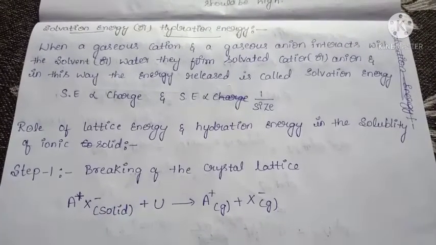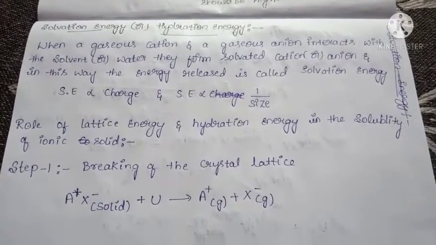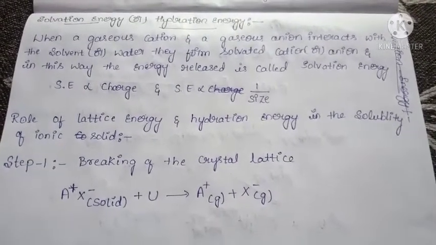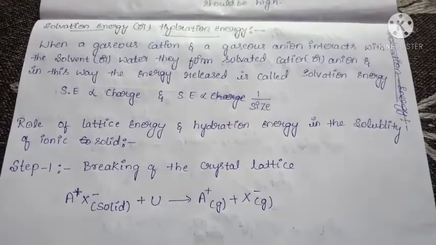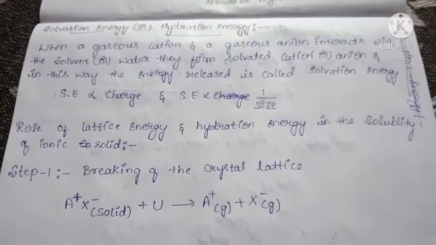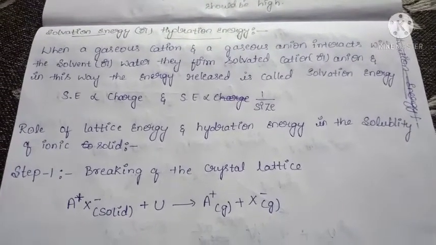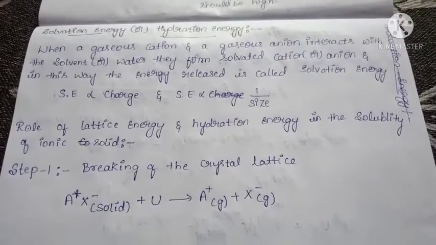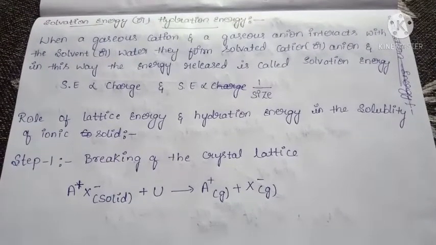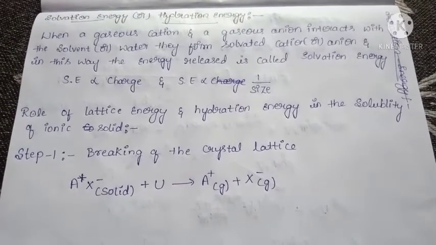It means when a gaseous cation and a gaseous anion interact with the solvent or water, they form a solvated cation and a solvated anion. The solvent particles surround the cation and the anion. In this way the energy is released, and that energy is called solvation energy. The solvation energy is directly proportional to the charge and inversely proportional to the size. All of you know about that.